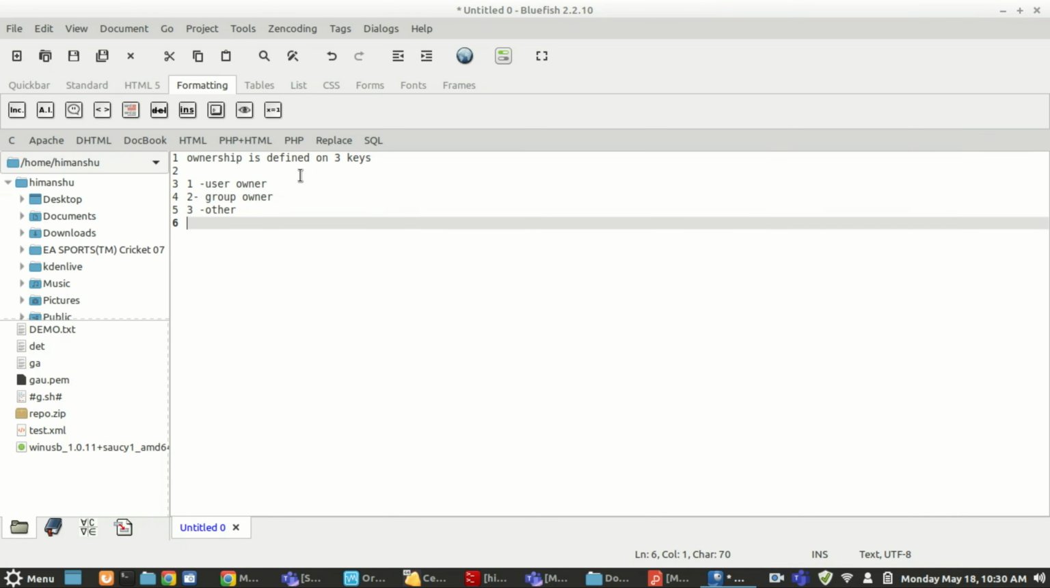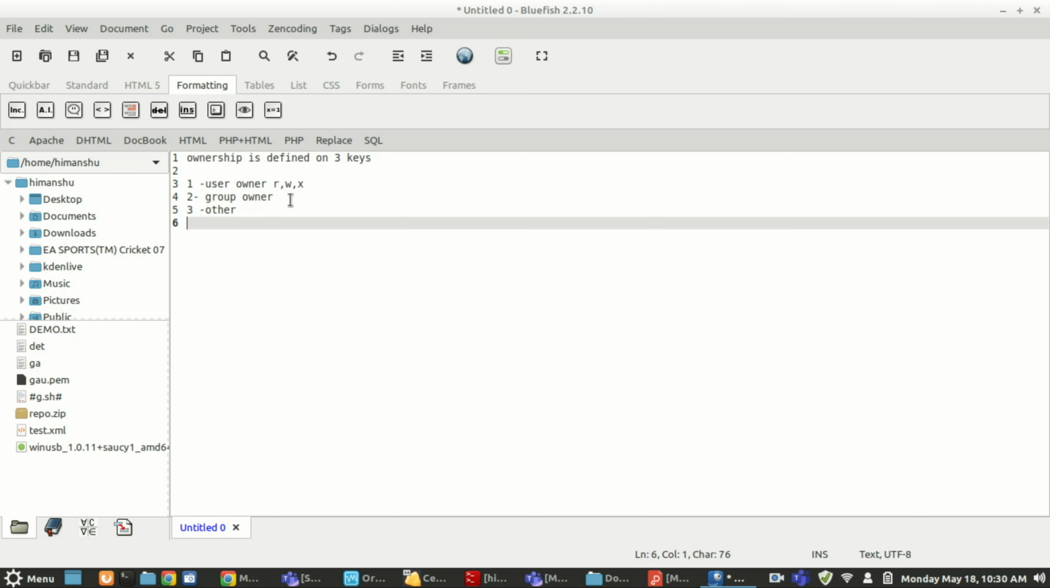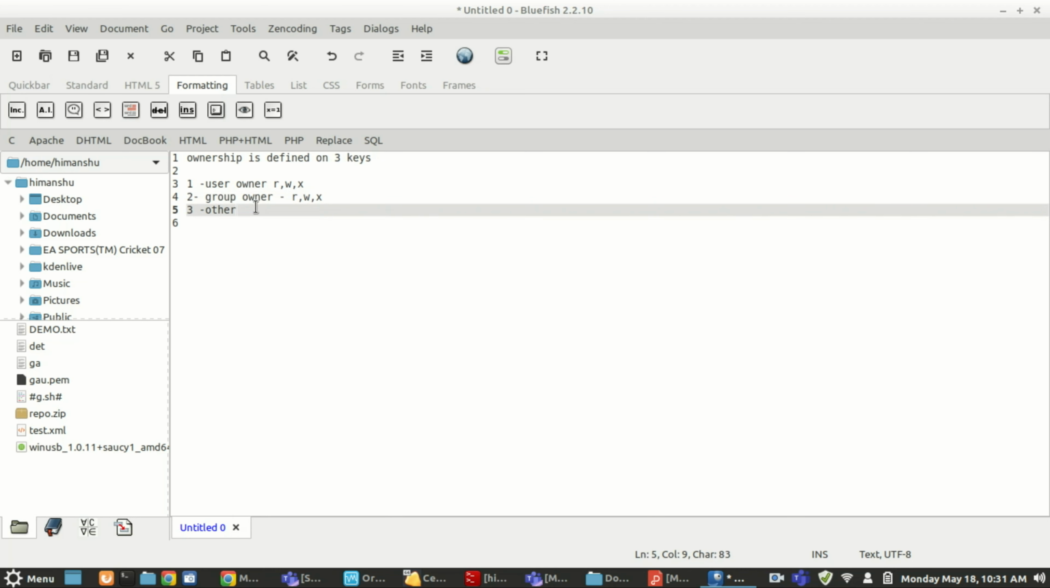With each of these keys, you have three options. It can be read, so it would be r, it can be write, or it can be execute. These three types of permissions are there: read, write, or execute. With any file or directory, you can give these permissions. Same way with group also, read, write, and execute. Same way with others, read, write, and execute.